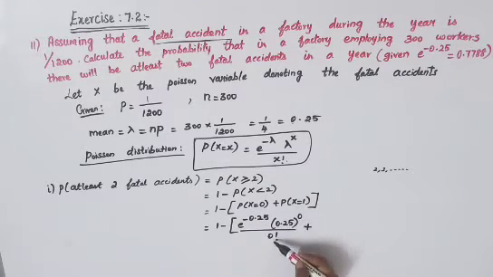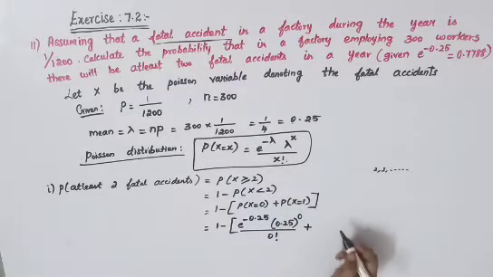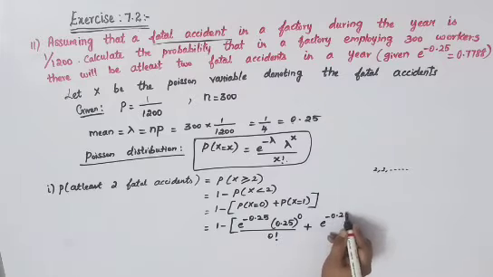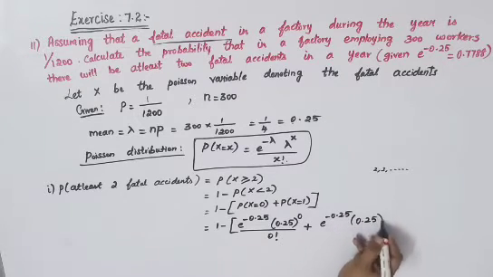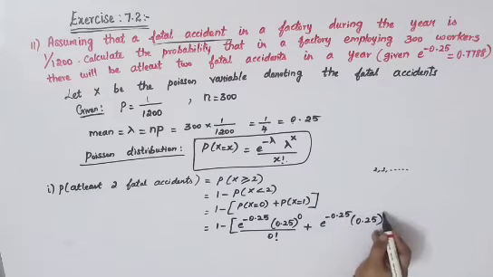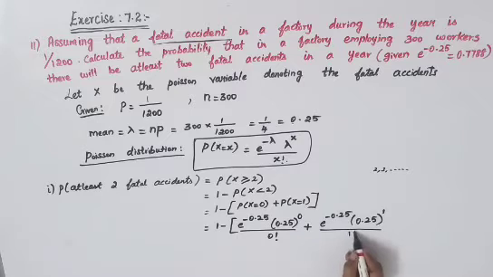Wherever you have given 0, just give 1. Otherwise you'll have to get back to your formula and come back here. So e power minus 0.25 into 0.25, the whole power 1, divided by 1 factorial.